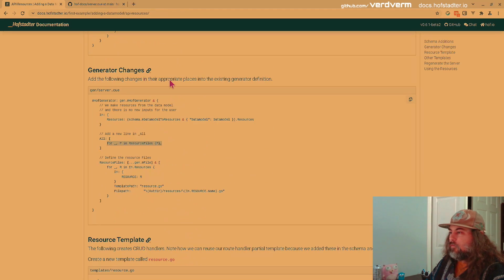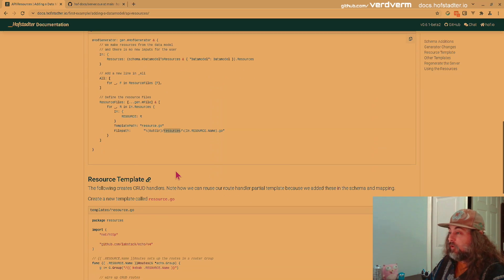And then what else do we have? We have the resource files. Again, for everything in our resources, we just uppercase it so it stands out in templates. And then we have this resource template. Again, another directory where we just drop all of our resources for this simple example.